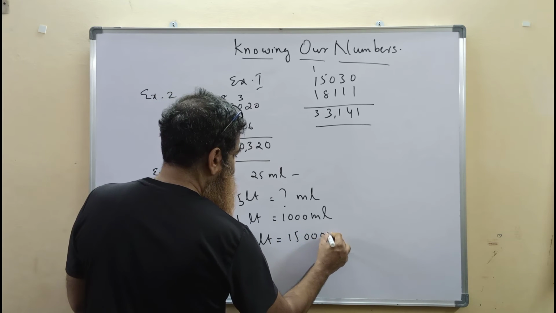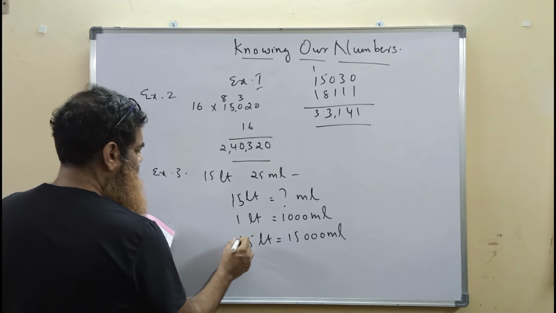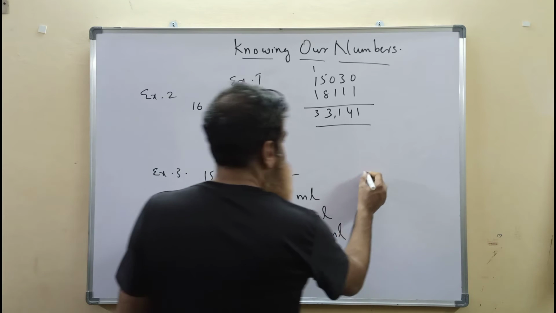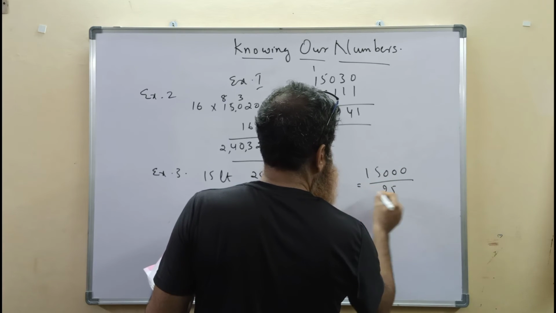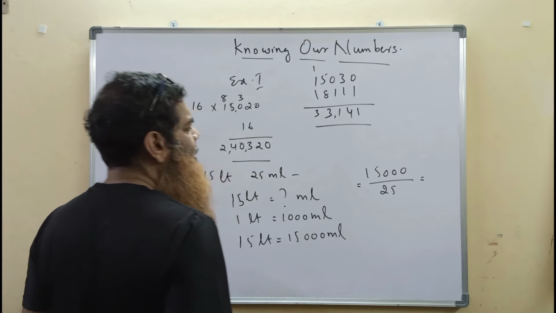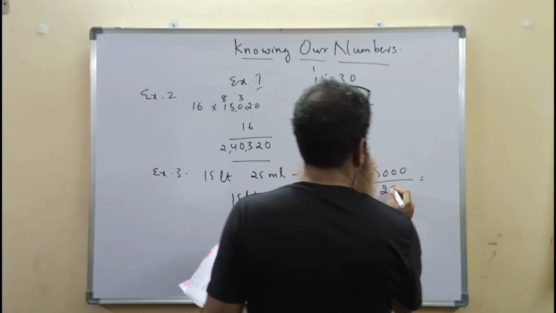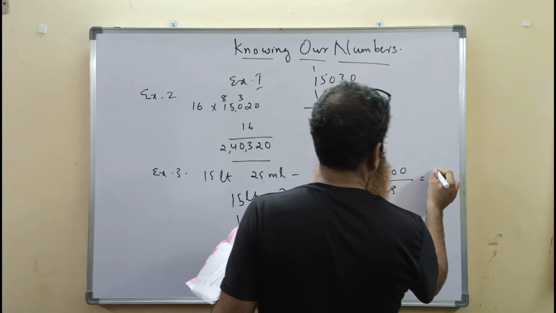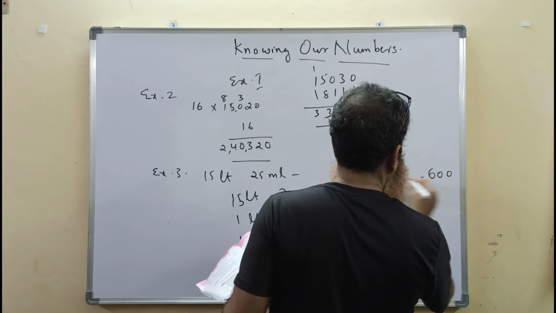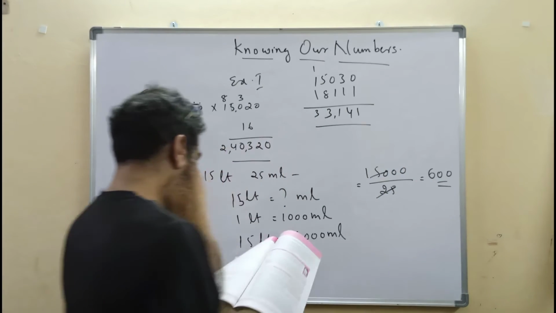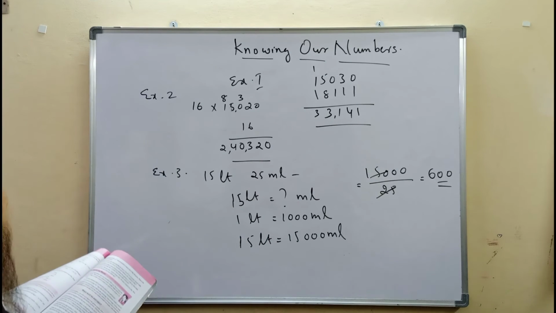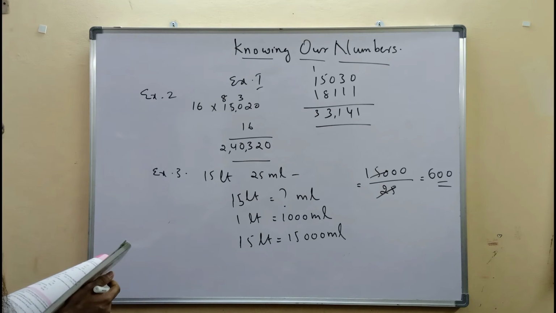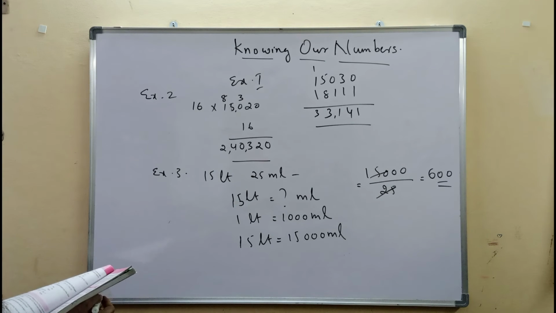So 15 liters have 15,000 milliliters. Now 15,000 milliliters divided by 25 milliliters, we get how many cups can be made. 25 ones, 25 sixes is 150, 2 zeros. We can make 600 cups from these 15 liters of milk. So these are some examples from which we could learn how large numbers are used. Now let's do exercise 1.5.